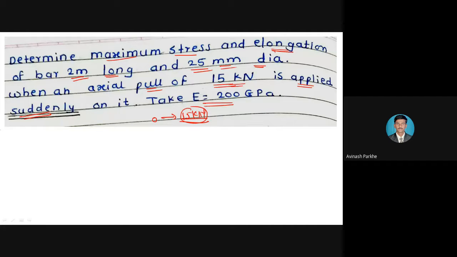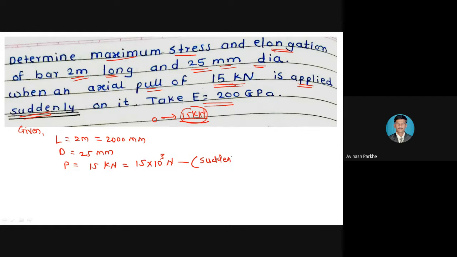So if I write down the given parameters: length is equal to 2 meter, which is equal to 2000 mm, diameter is equal to 25 mm, P is given as 15 kilonewton, which is equal to 15 into 10 raised to 3 Newton. In bracket, write down suddenly applied.